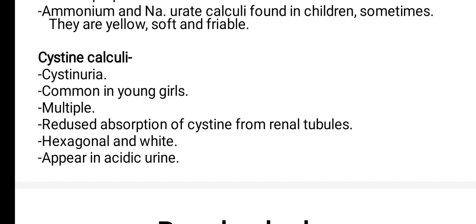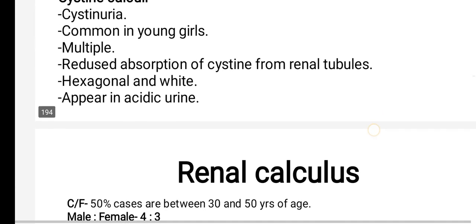They are mostly seen in cystinuria. It is common in young girls. They are multiple. When there is reduced absorption of cystine from renal tubules, there will be increased cystine in urine, and so this calculus is seen. These are hexagonal and white, and they appear in acidic urine.